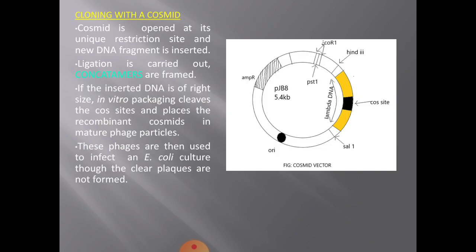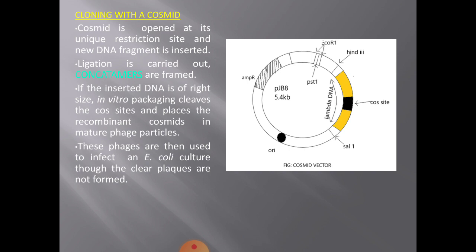Okay. Then, here I have shown you the structure of a cosmid. So, this cosmid vector is known as pJB8. It has 5.4 kb length, and you can see here one ampicillin resistance gene, and most important is the COS site, right?